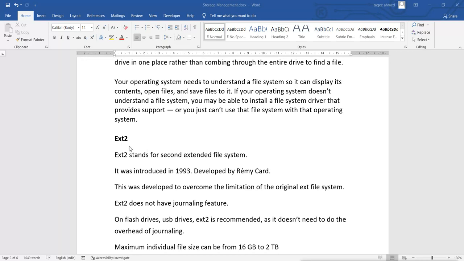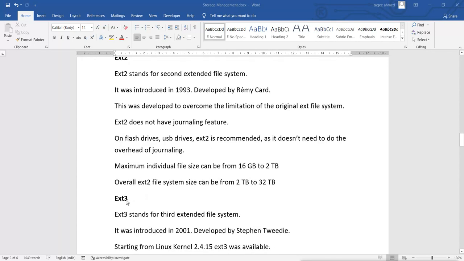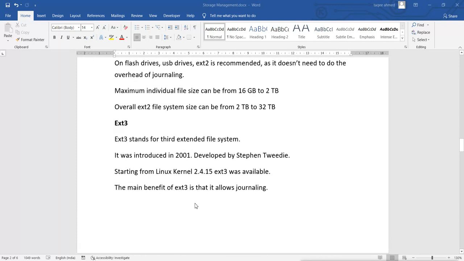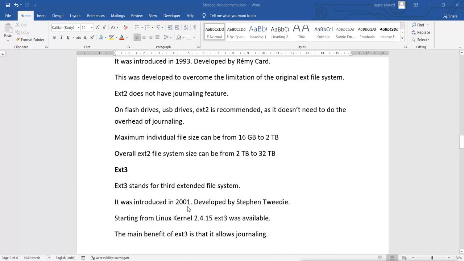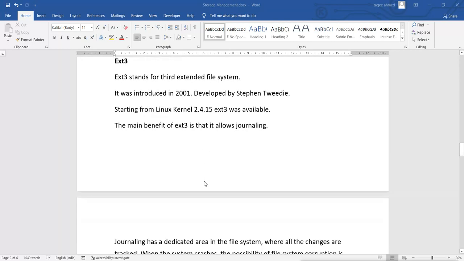First it was extended, then came extended 2, that is ext2, in 1993, then came ext3. There is a small difference between 2 and 3: ext2 does not have a journaling feature, and in ext3 we have a journaling feature.